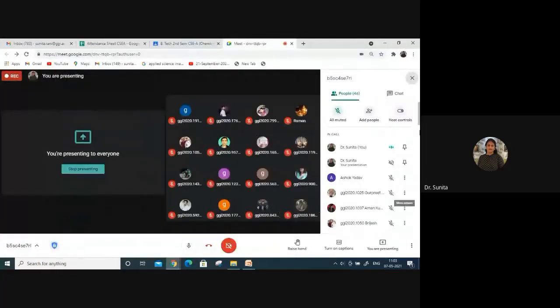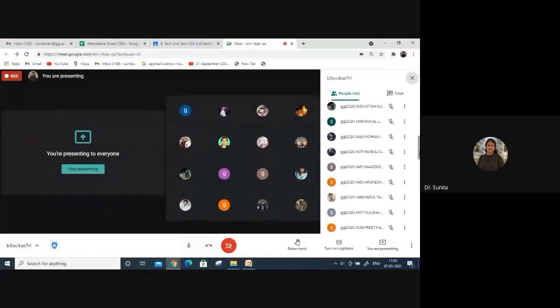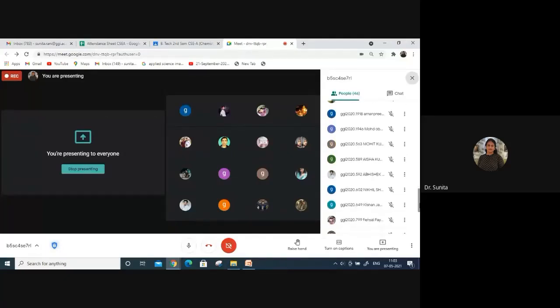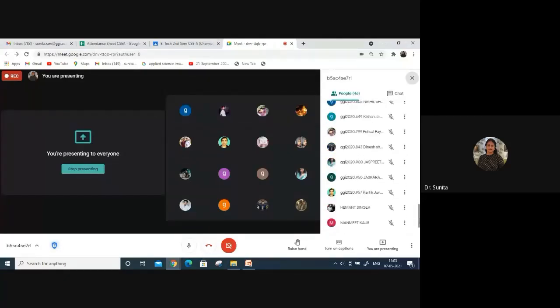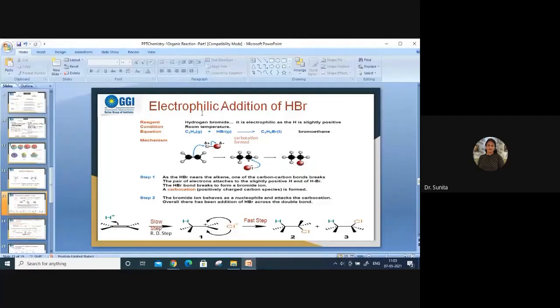from students? So you can see over here, this is called electrophilic addition of HBr. So it is clear to all of you what type of mechanism occurred in these molecules.